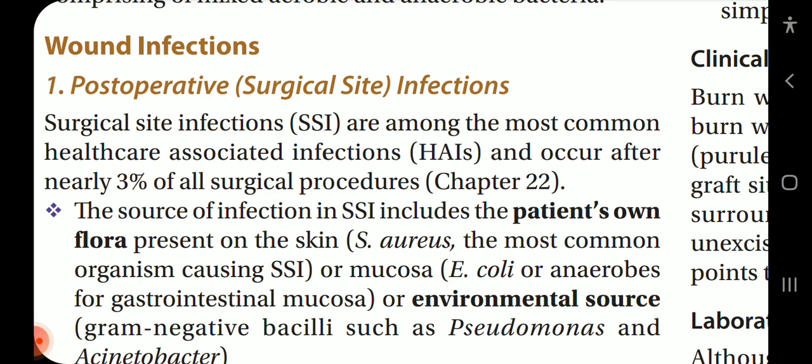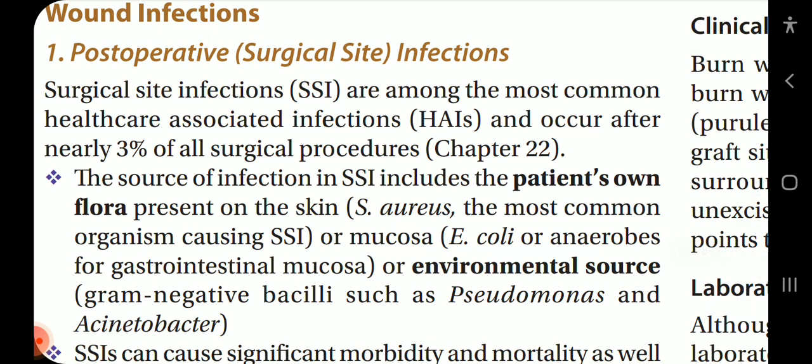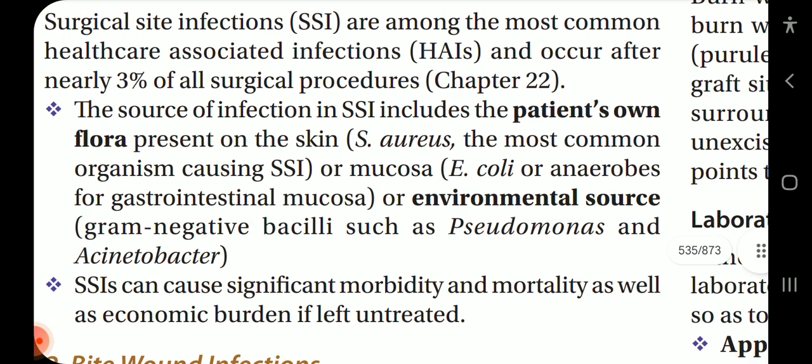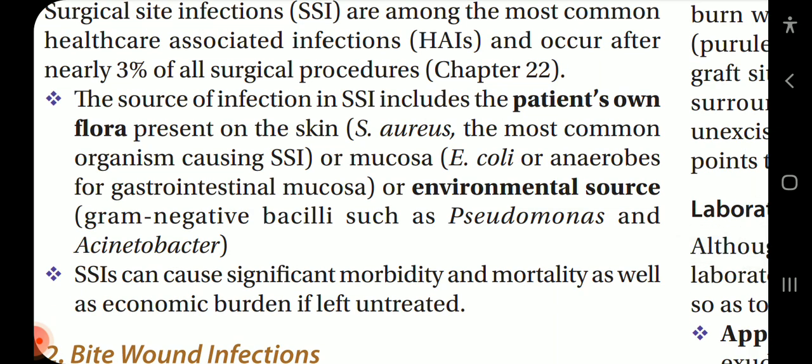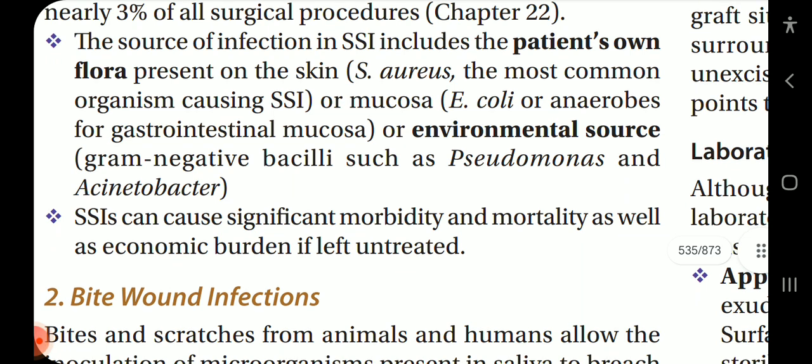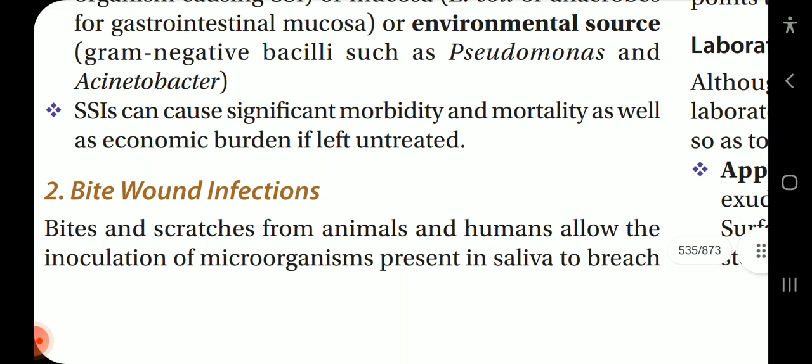Now coming on to wound infections: post-operative surgical site infections. They are among the most common healthcare associated infections and occur after nearly 3% of all surgical procedures. The sources of infection in SSI include the patient's own flora present on the skin. Staph aureus is the most common organism causing SSI, or mucosal E. coli or anaerobes for gastrointestinal mucosa, or environmental source gram-negative bacilli such as Pseudomonas and Acinetobacter. SSIs can cause significant morbidity and mortality as well as economic burden if left untreated.